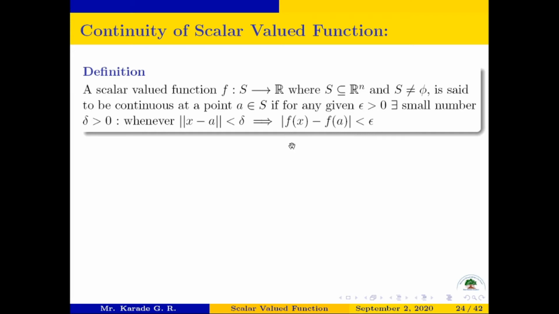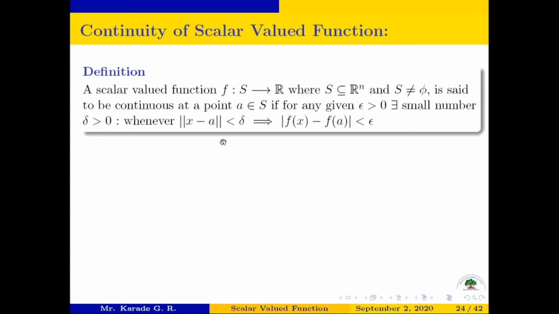Okay, so that is also a very simple definition of continuity of a scalar valued function, as we have defined the definition of continuity of real valued function. On the same line we are defining here the continuity of scalar valued function.